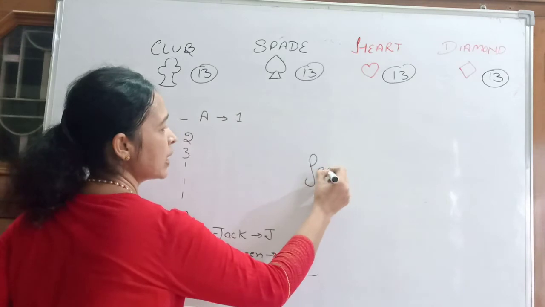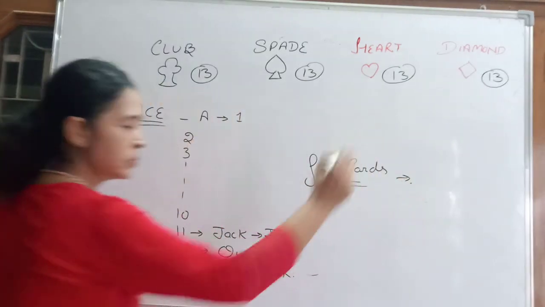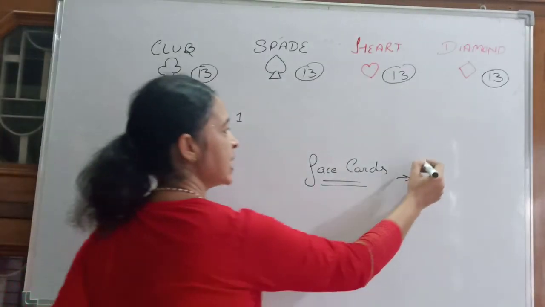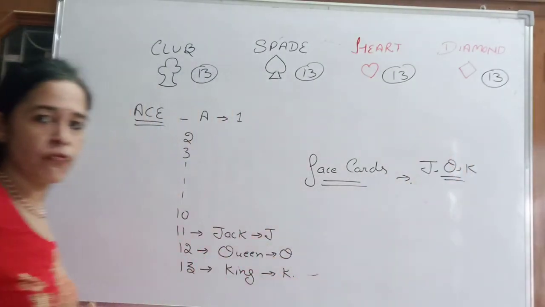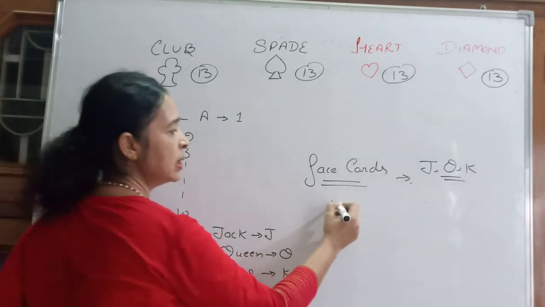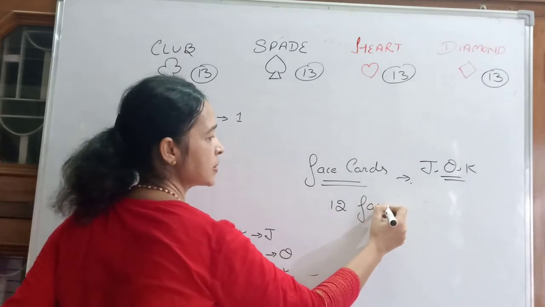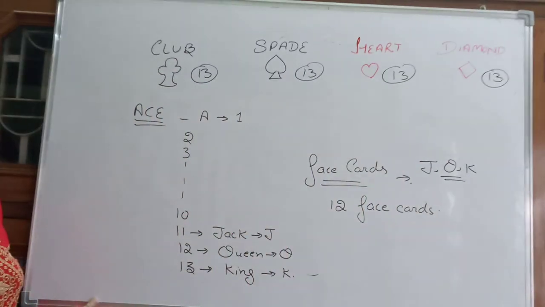Another thing, what are face cards? Cards of jack, queen and king are called face cards. How many face cards do we have? We have total 12 face cards. 3 each. 3 of club, 3 of spade, 3 of diamond and 3 of heart.